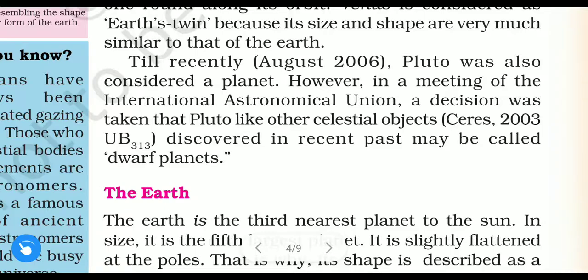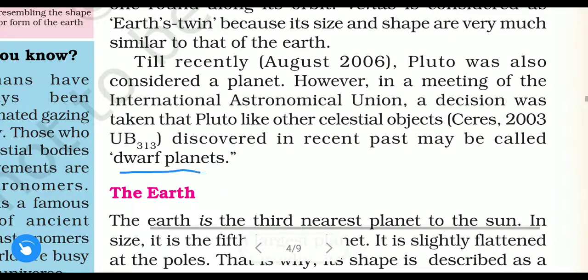Here it is given: Pluto is like other celestial objects discovered in the recent past, which are called dwarf planets. Pluto was called a dwarf planet. See, discovered in recent past may be called dwarf planets.